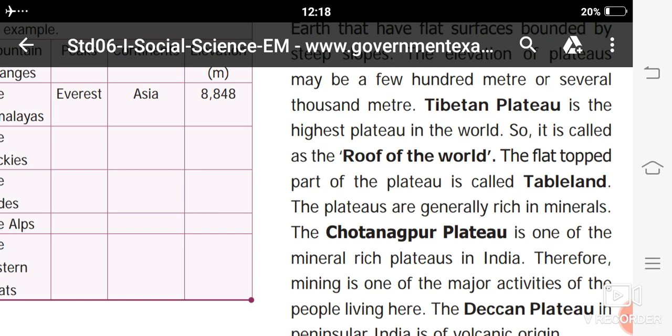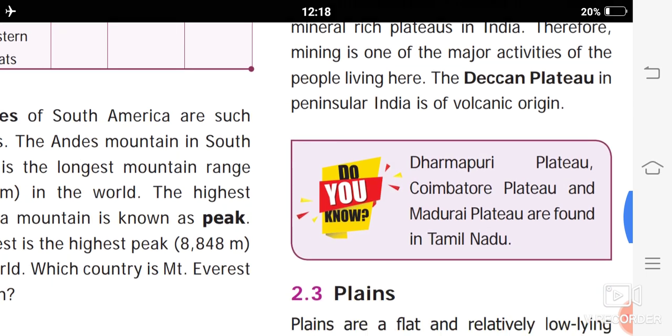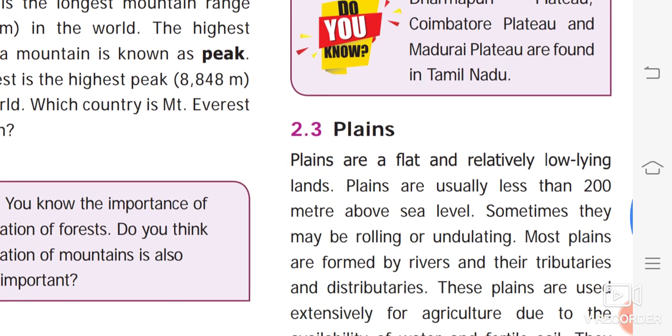Okay, the Dharmapuri Plateau, the Coimbatore Plateau, and the Madurai Plateau are also found in Tamil Nadu. Next, the Tamil Nadu plains.